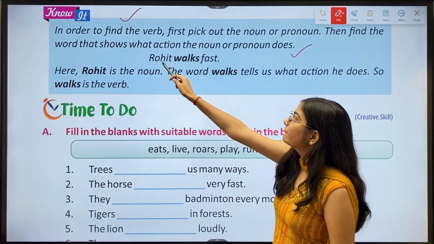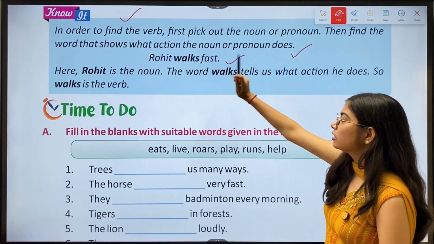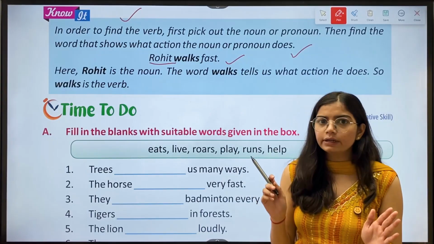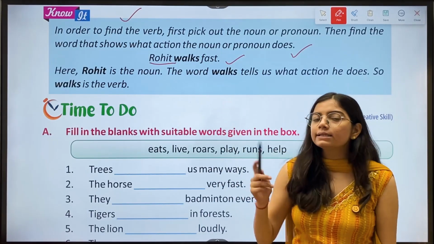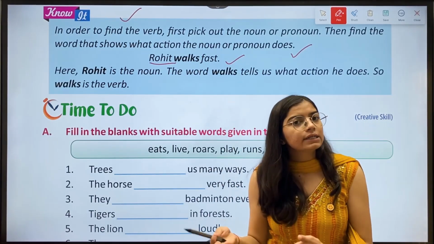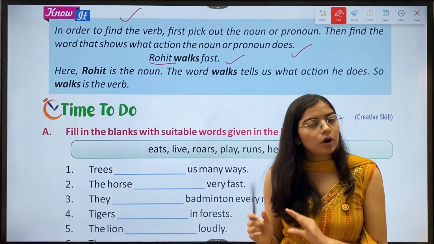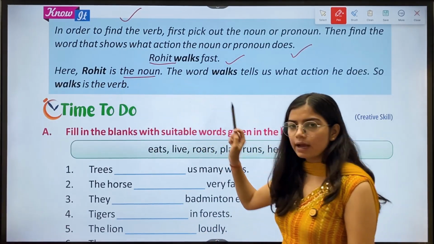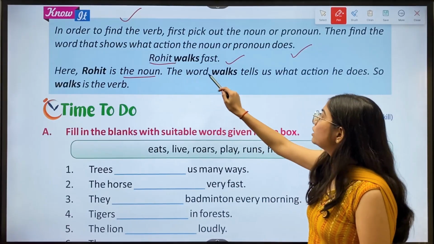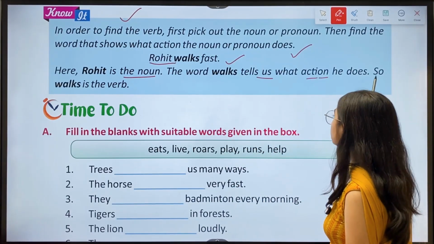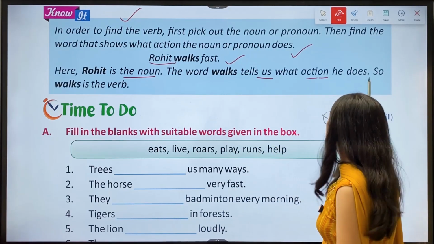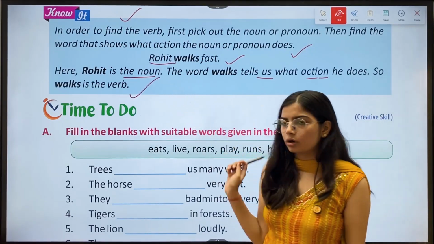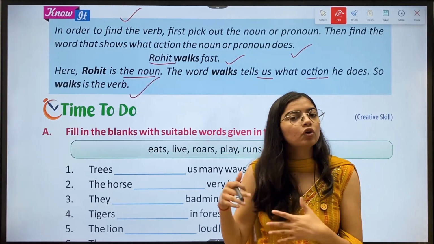We have an example: Rohit walks fast. Now Rohit is a noun here and walks tells us what Rohit does, so it is a verb or an action word. Here Rohit is the noun. The word walks tells us what action he does. So walks is the verb. इसलिए जो है walk वो verb है.